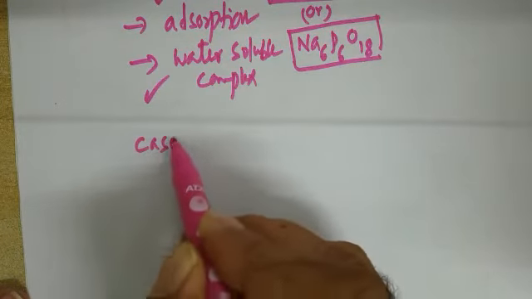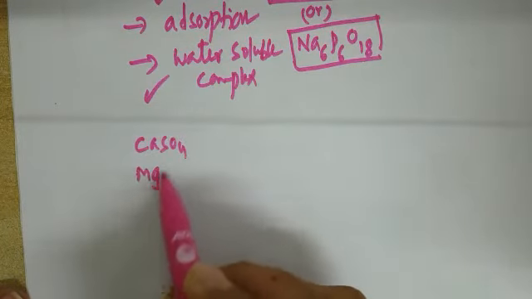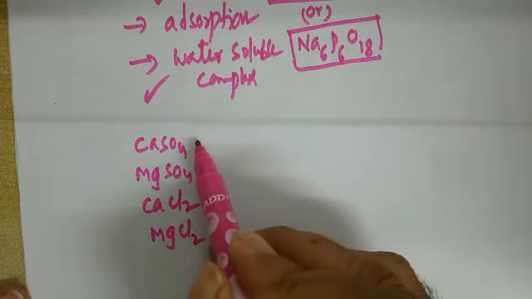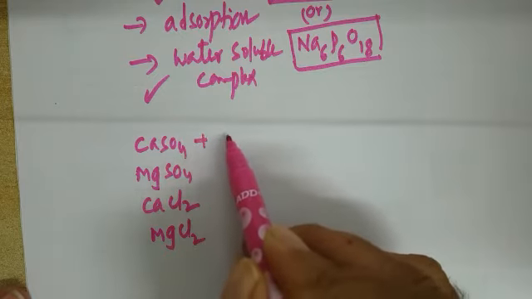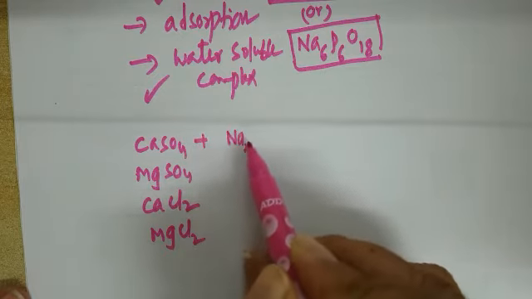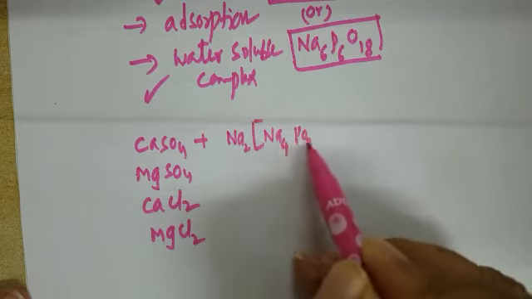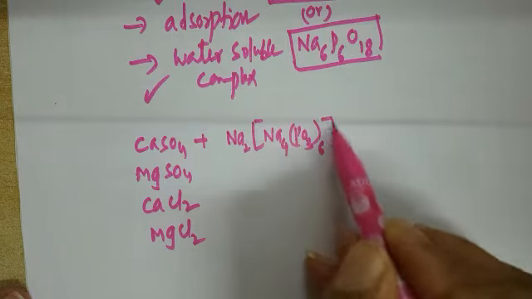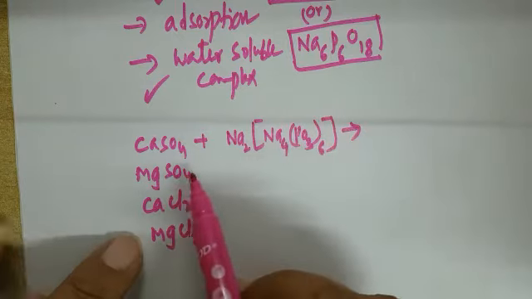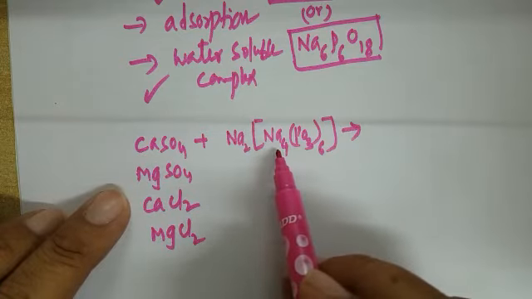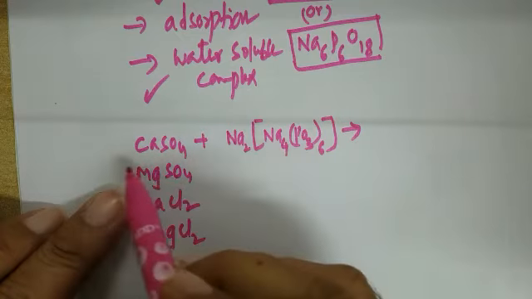Calcium sulfate, magnesium sulfate, calcium chloride, magnesium chloride are responsible for the permanent hardness of the water. Calgon formula you write Na2 Na4 (PO3) taken 6 times. Here calcium is plus 2 and sodium is plus 1. That is why here 4 sodiums are equivalent to 2 calciums.